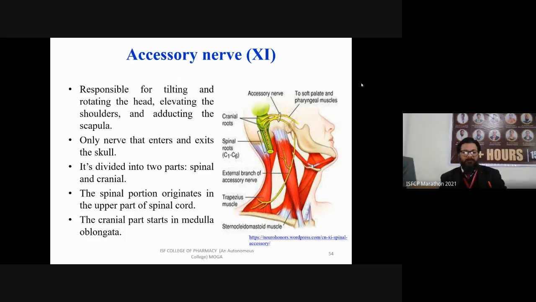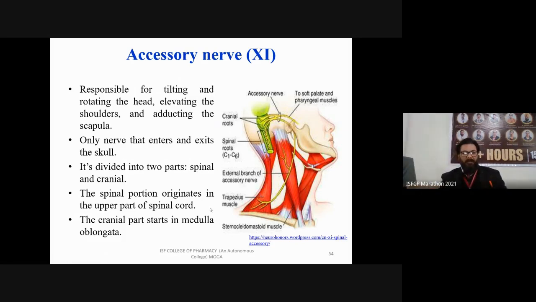Accessory nerves are the nerves that enter and exit the skull. So these are the nerves which are mainly present in the skull portion. You can see these accessory nerves are coming from your brainstem and enter into your head, and they also go down to your trapezoid muscle. आपकी जो नेक की जो मसल्स हैं वहां पे भी इनकी सप्लाईज आ रही है.